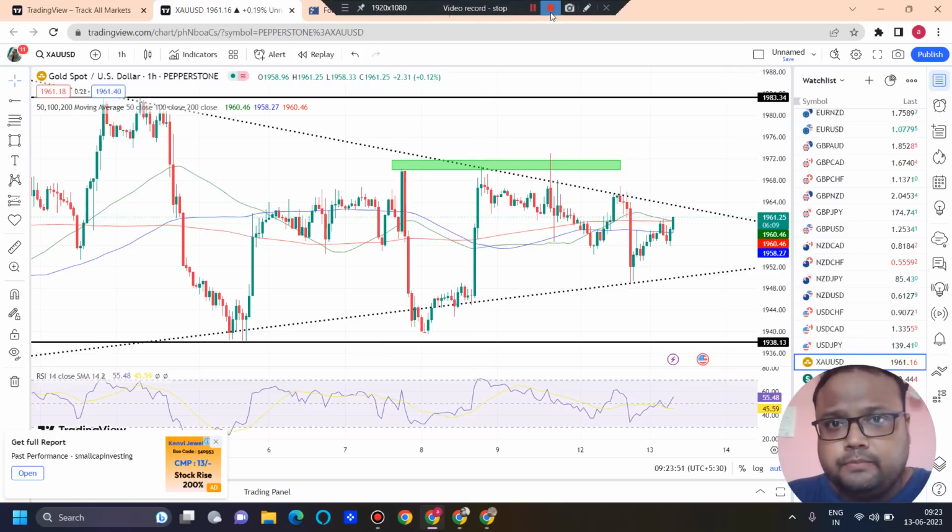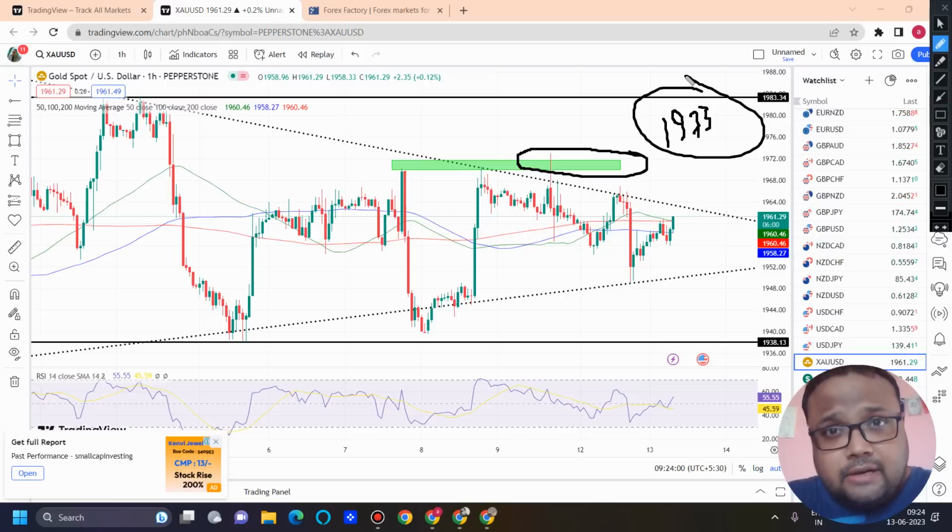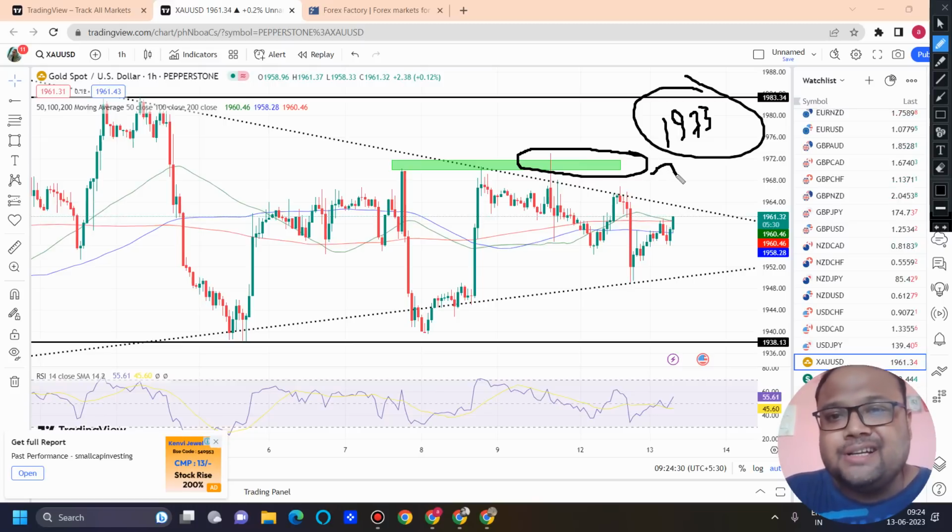Okay, so first of all, the strong level of 1973. The strong level of 1973 is still very much present before CPI. Yes, listen to me carefully. Before CPI, if you see gold going up, observe the market around the 1973, 1972 level. 1970 to 1973 is a resistance before CPI only. Before CPI, you can expect the sellers to reverse the market. But after CPI, if gold starts flying, then obviously the sellers present around this area will not have the capacity to reverse the market. So before CPI, if the market reverses, you can go for a sell around the 1972, 1973 level.